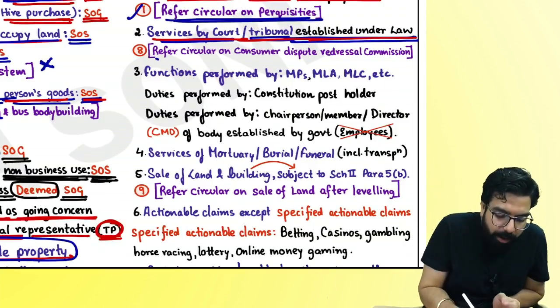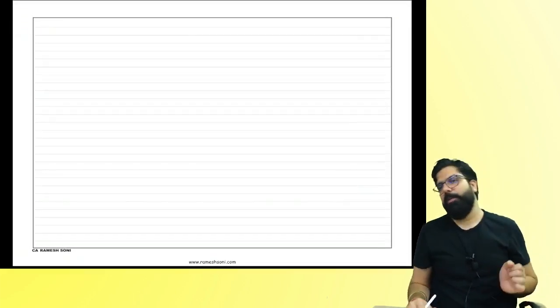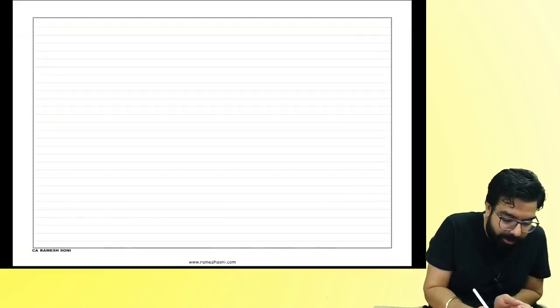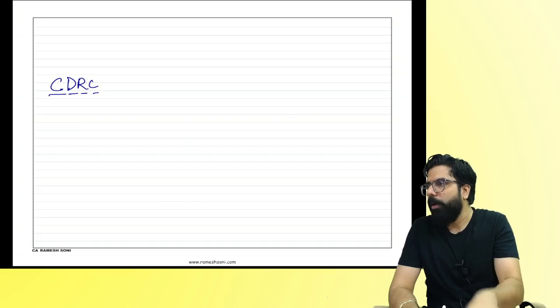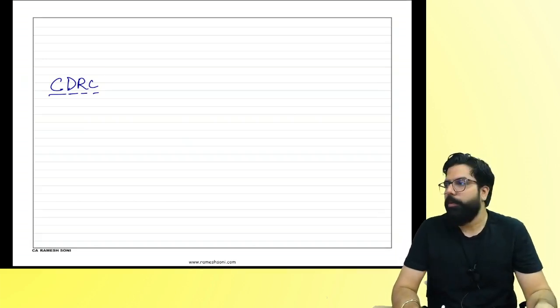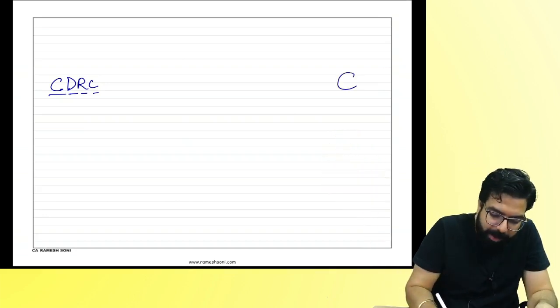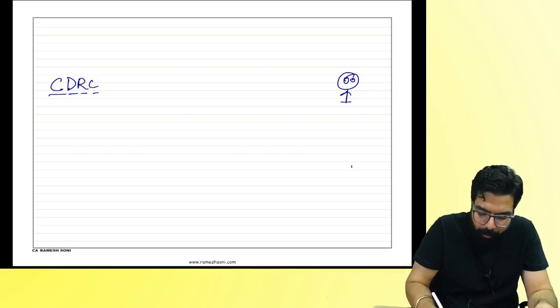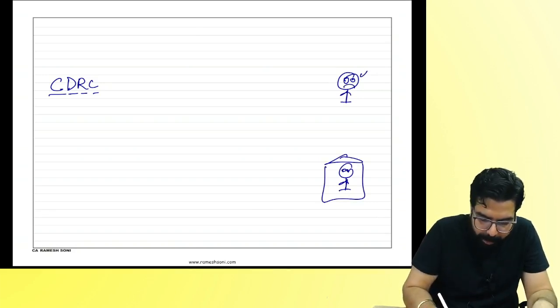Next. Refer circular on Consumer Dispute Redressal Commission. Okay, you listen, everyone. CDRC, Consumer Dispute Redressal Commission. Basically, Baba, your consumer courts. For an example, Prasad went ahead and bought a mobile phone from one shopkeeper. This is one shopkeeper who is there. He went ahead and sold the mobile phone to Prasad. After some time, the mobile phone stopped working.